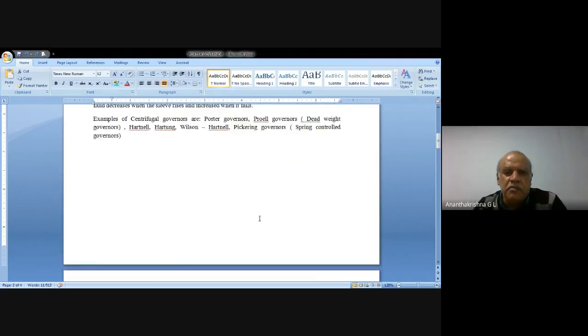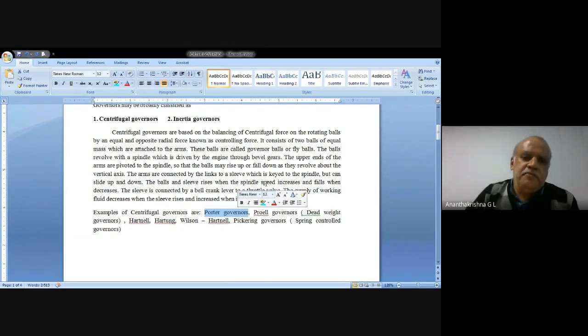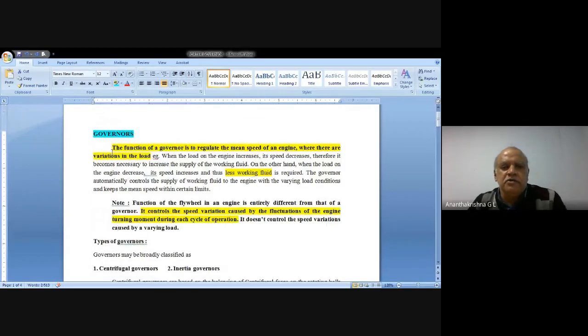Okay. You want me to play the video again to see how the governor looks? I think you would have seen. So the examples of centrifugal governors are Porter governor, Proell governor, and so on. But here the experiment that we are going to conduct is on the Porter governor. Please note down whatever I have painted yellow here, these 2 sentences. The difference between a governor and a flywheel is a common question in all of the VIVA of Design Lab. So note down this sentence and this sentence.